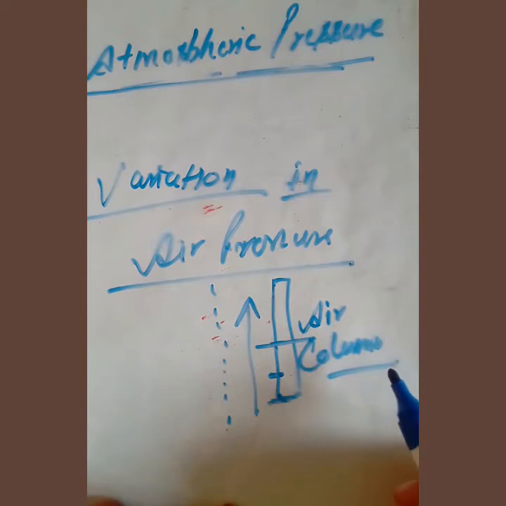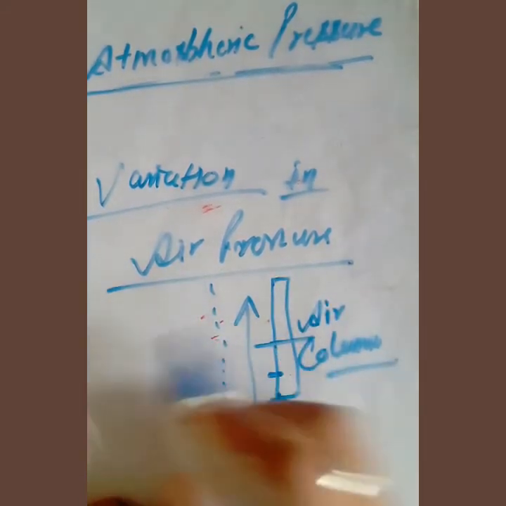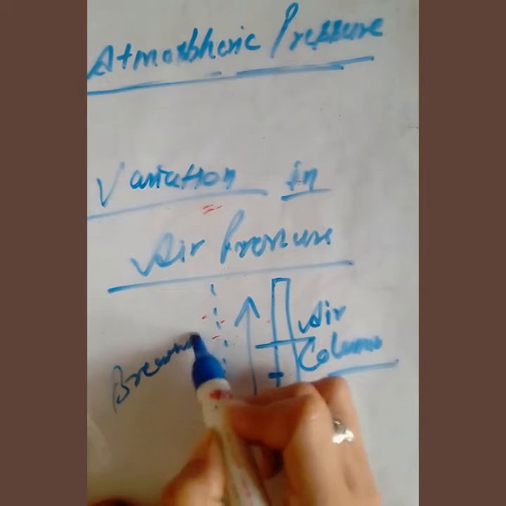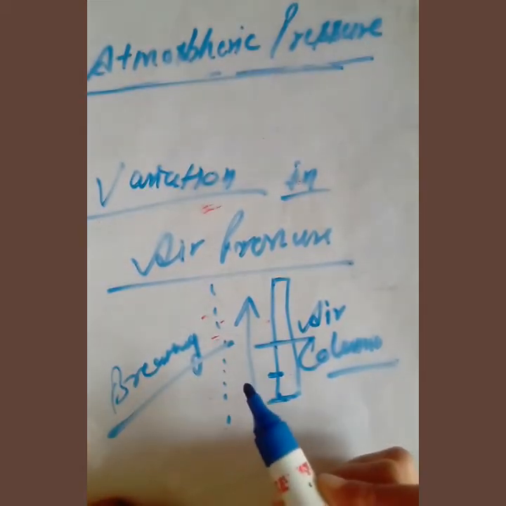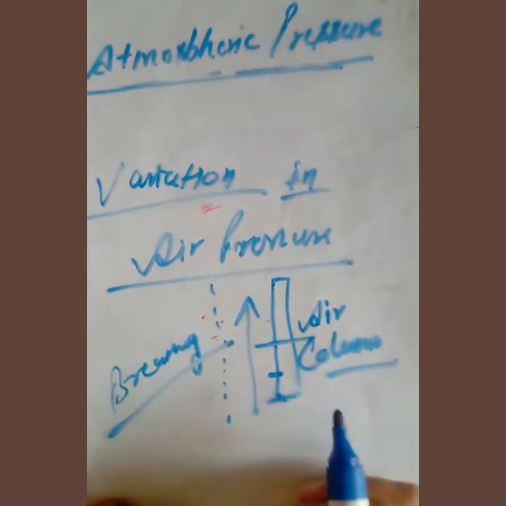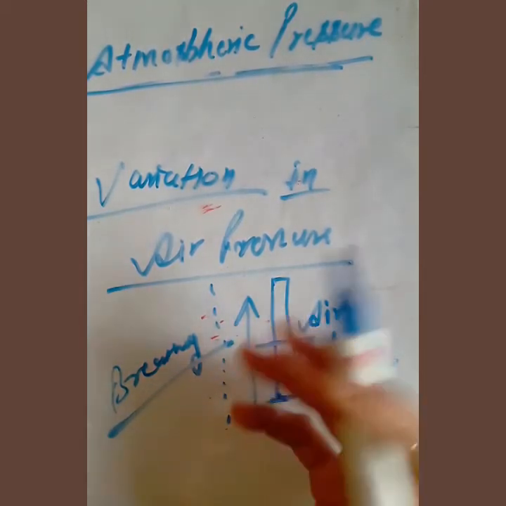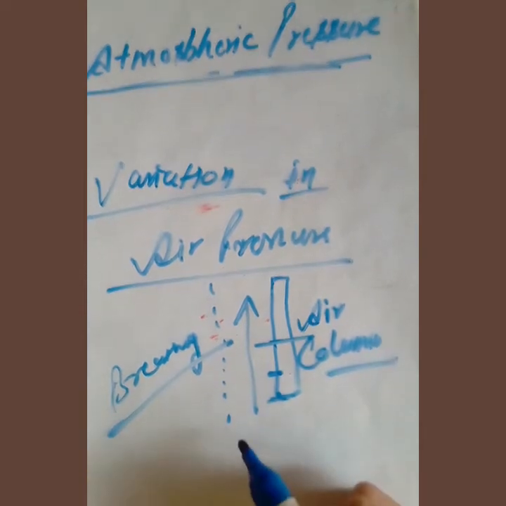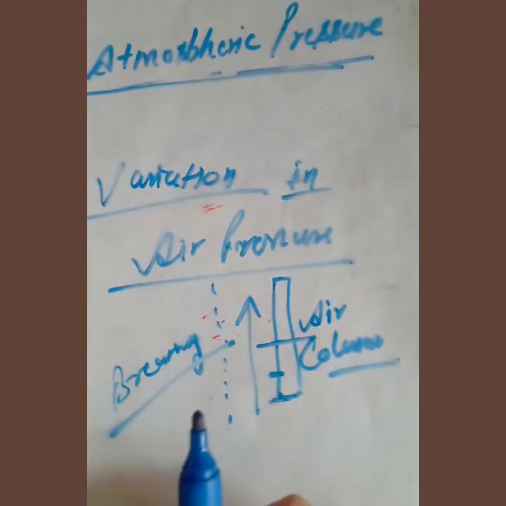Okay, and you have observed that when we move to higher altitudes, breathing also is affected. We have to breathe forcefully, right? Because similarly the pressure inside our fluids also gets reduced. So we want to overcome the oxygen deficiency by forceful breathing. You have seen whenever climbers move to higher altitudes, they take oxygen cylinders with them, right?